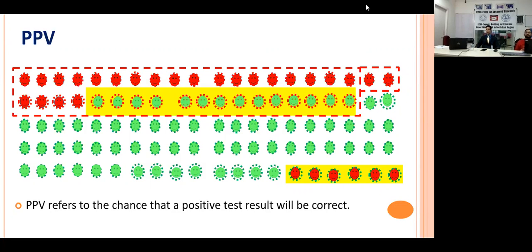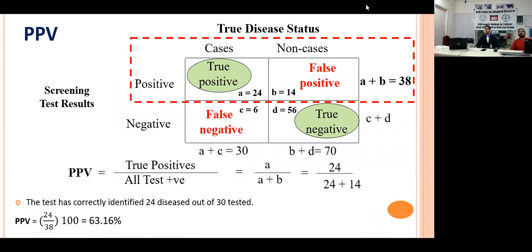Now, what is the total number? The 24, which is true positive, plus 14, is 38. So 38 patients have been declared positive. Let us see the positive predictive value. Out of 38 which your lab test declared diseased, 24 are truly positive, and the rest, 14, are falsely declared positive by your test.